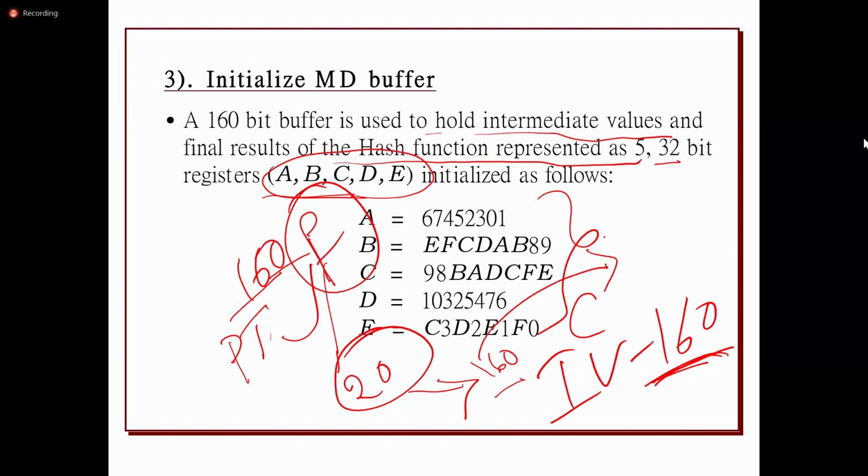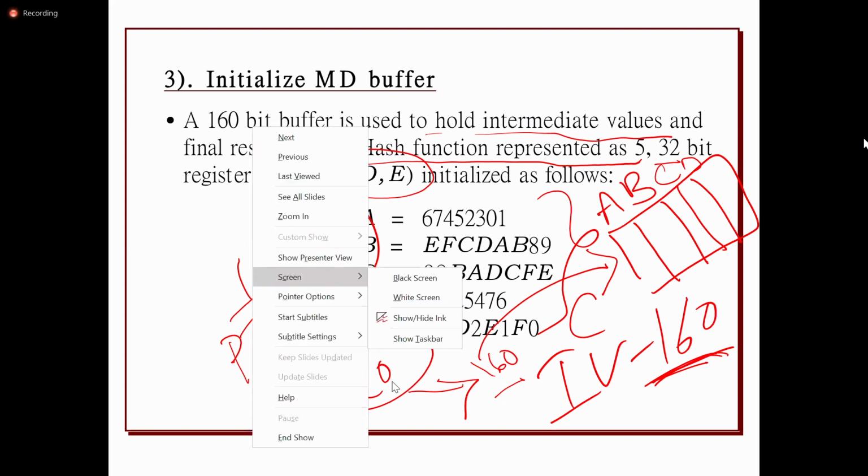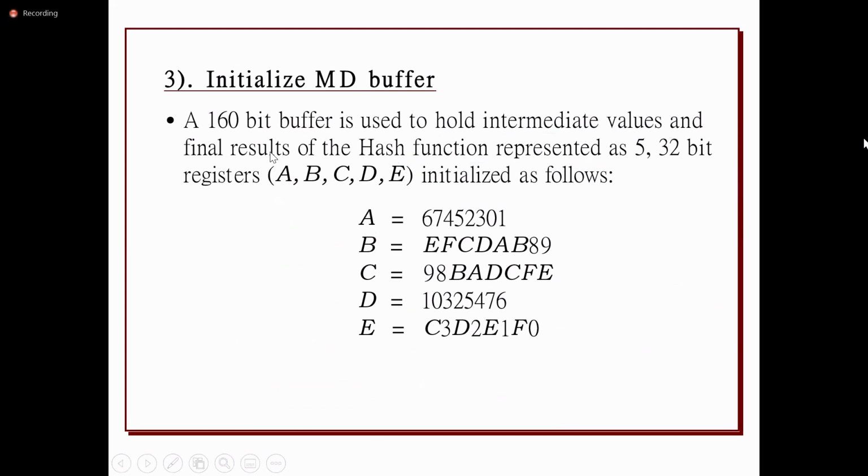It will be stored in multiple registers, divided into 32 bits data, I mean 5 blocks. Each block will have 32 bits data. So these are the initial values; the initial vector contains the 5 blocks. The value will have some hexadecimal representation. 32 bits of data will be represented in a hexadecimal format, so every one will be represented with 4 bits, right?